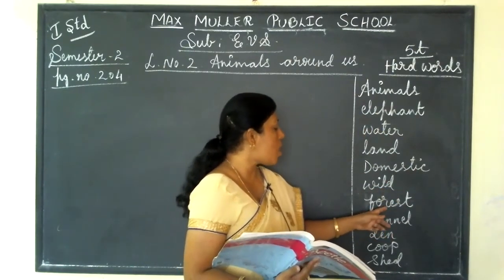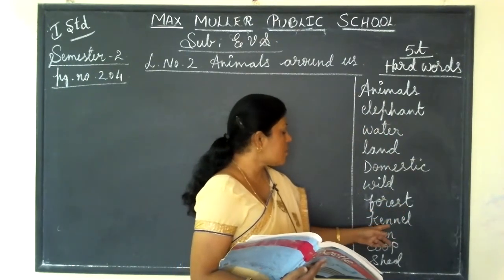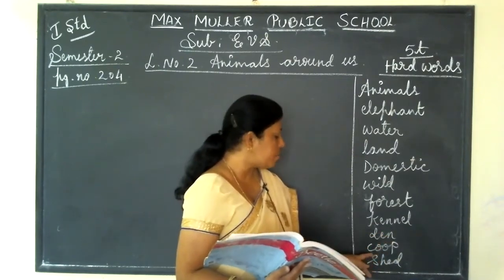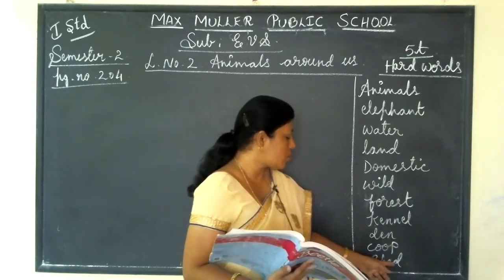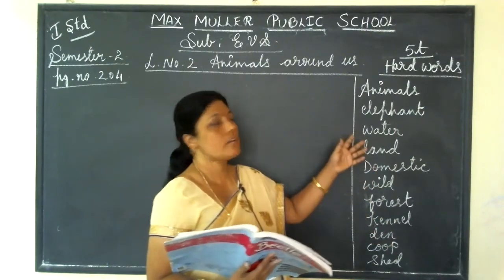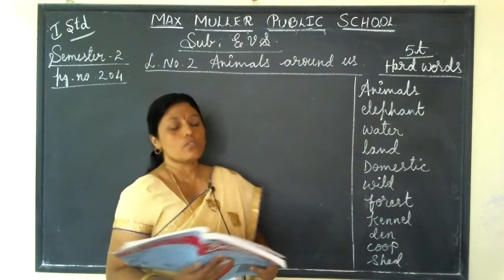Forest, F-O-R-E-S-T, forest. Kennel, K-E-N-N-E-L, kennel. Den, D-E-N, den. Coop, C-O-O-P, coop. Shed, S-H-E-D, shed. So, say loudly while writing. Write in homework book 5 times and learn the spellings. Okay. So, now we start.